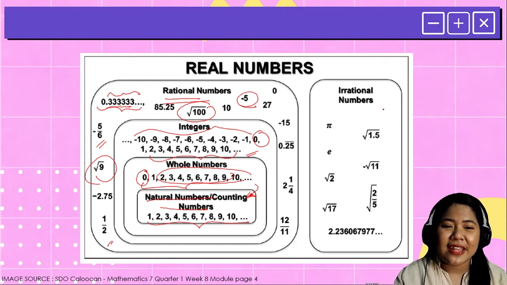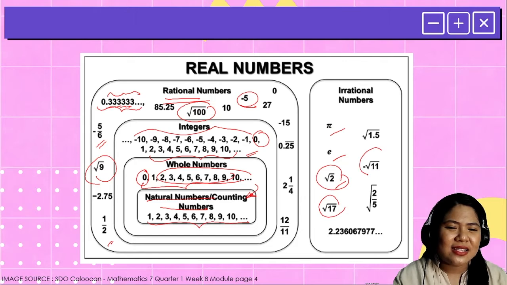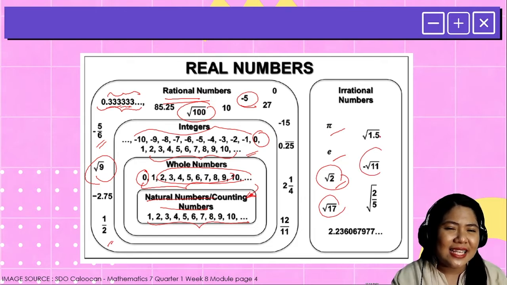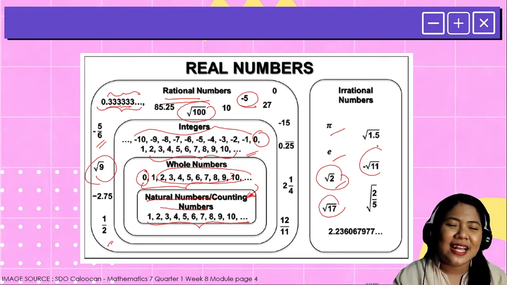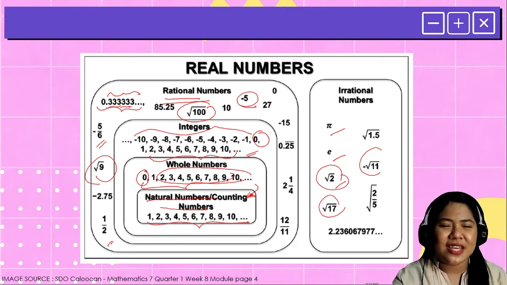While on the other hand, irrational numbers, we have here pi, the symbol e, square root of 2, square root of 17. These radicals, as you can realize, the radicals are not perfect square. You cannot express it as a fraction. So basically, dear students, this summarizes the family of real numbers together with their examples.